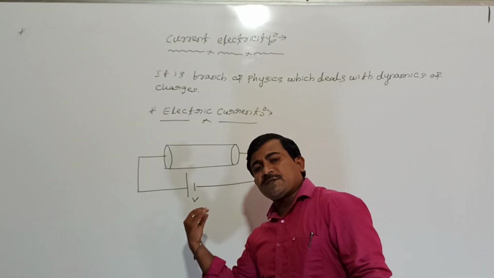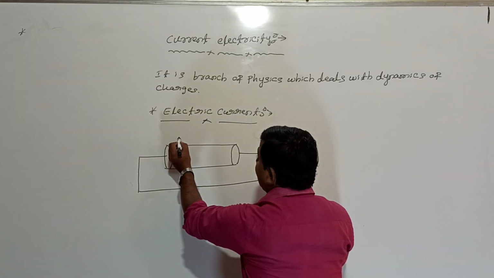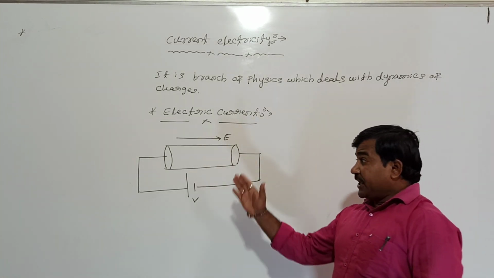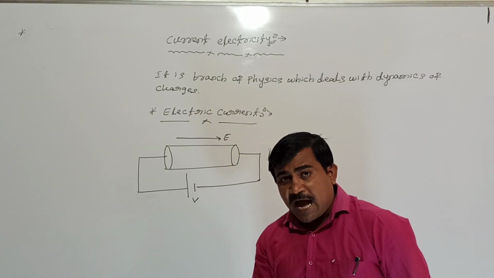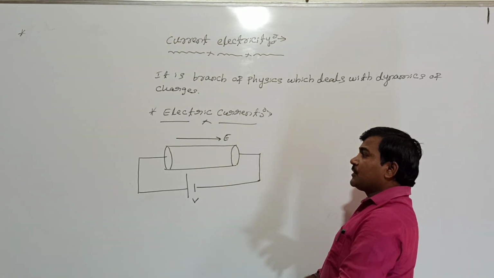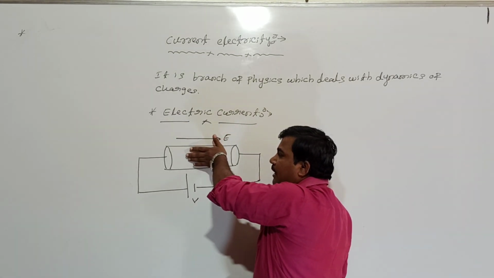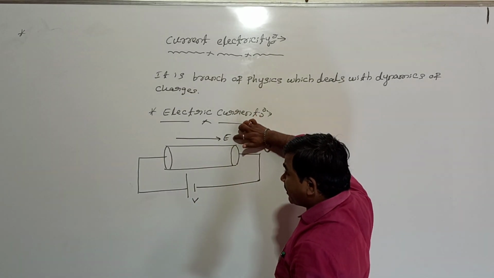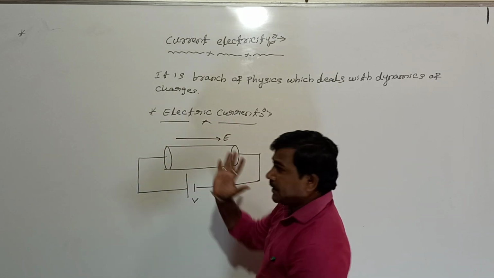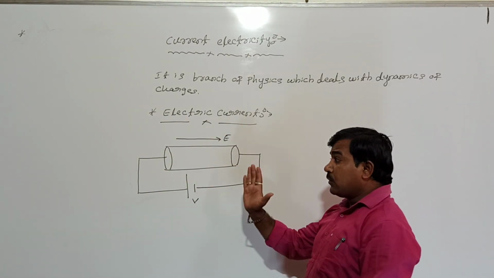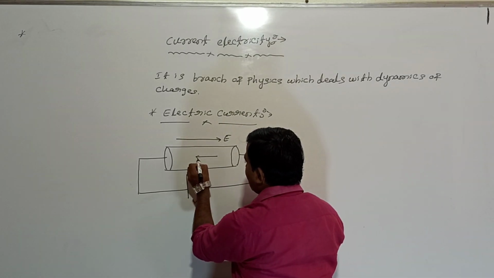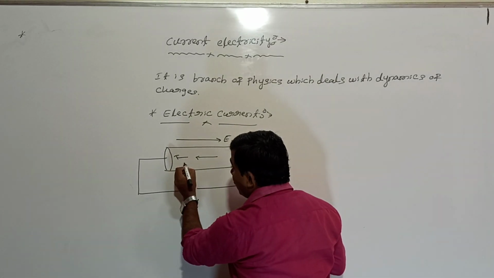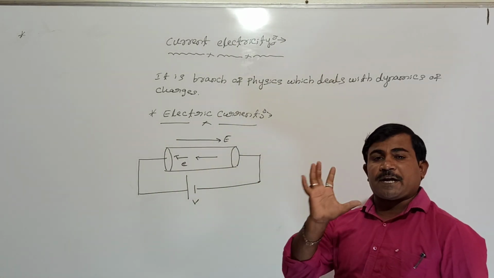When a potential difference is applied to the conductor, an electric field is set up at every point in the conductor. This electric field exerts force on the charges in such a way that all the electrons available in this conductor move opposite to the direction of the electric field. In absence of the electric field, the free electrons move randomly like this. When electrons are moving in an organized way inside the conductor, it constitutes the current.